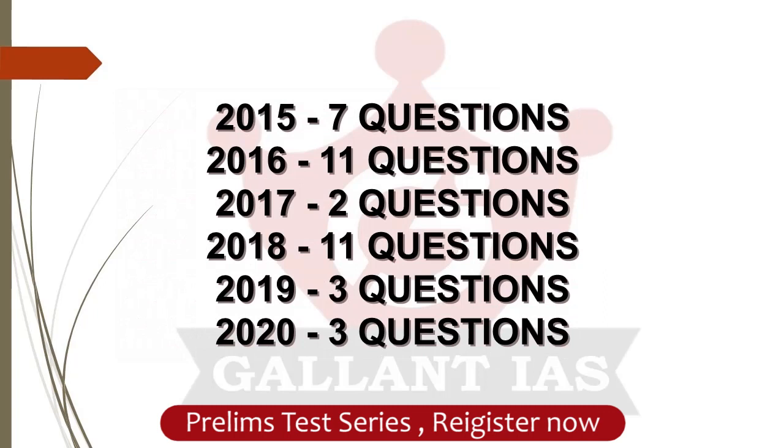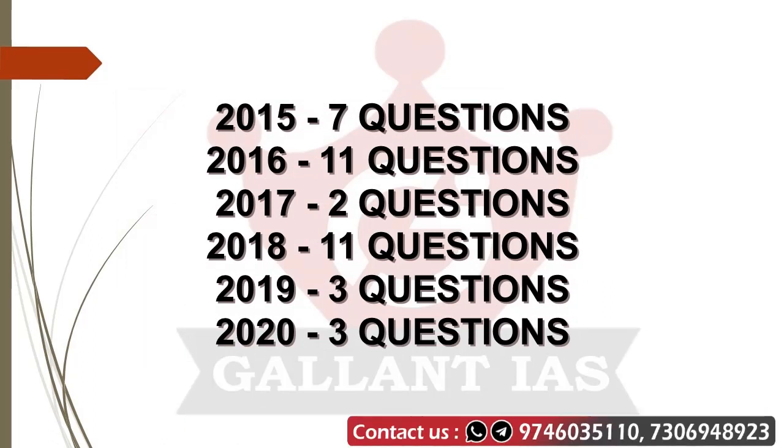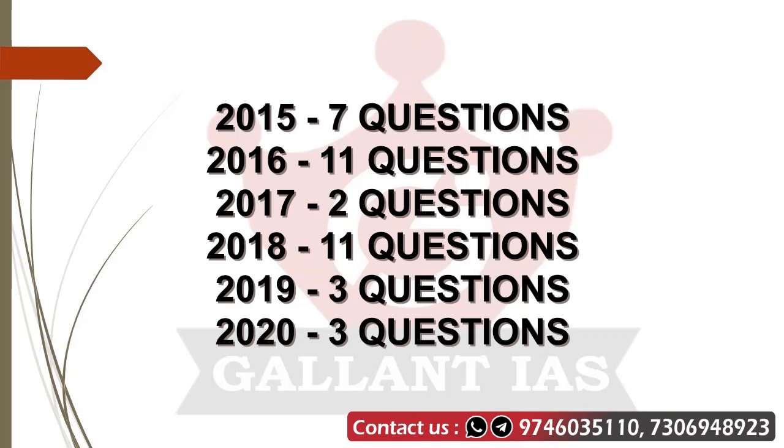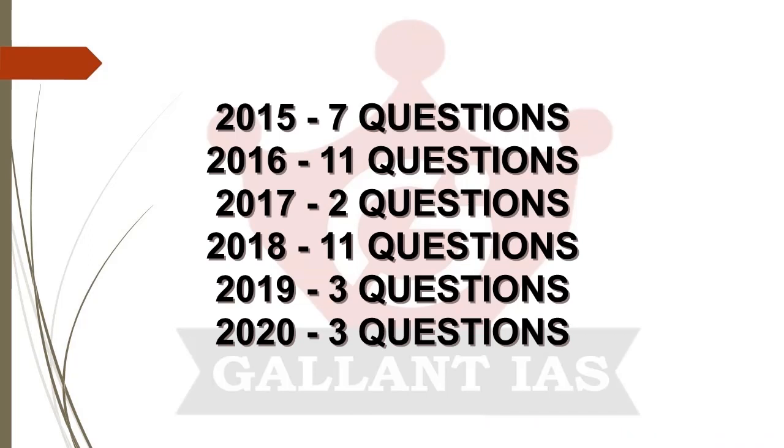So if you are studying current affairs regularly, then it will be easy for you to find the answers to these international relations questions. Another thing is that UPSC is not following any pattern in asking questions based on international relations. Look here, in 2019 there were 23 questions only from international relations. So we can't predict how they will ask questions based on international relations. But one thing we can predict is that they will only ask based on current affairs or recent events happening. So guys, this is the strategy that you need to keep in your mind for international relations preparation for prelims.